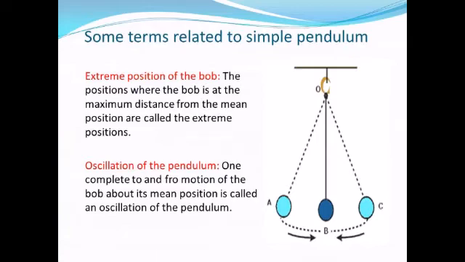Then next we'll discuss the oscillation of the pendulum. What is oscillation? One complete to and fro motion of the bob about its mean position is called an oscillation of the pendulum. So if the bob is at the mean position, at B, and it makes one complete to and fro motion from the mean position, that is called an oscillation of the pendulum.